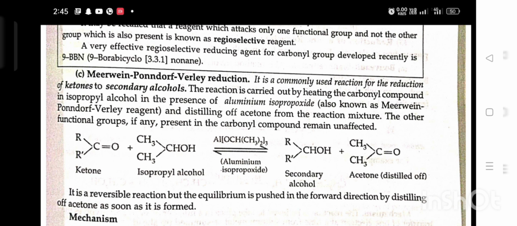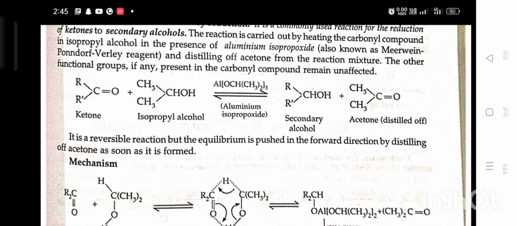Ketone plus isopropyl alcohol in the presence of aluminium isopropoxide gives secondary alcohol plus acetone, distilled off. It is a reversible reaction, but the equilibrium is pushed in the forward direction by distilling off acetone as soon as it is formed.